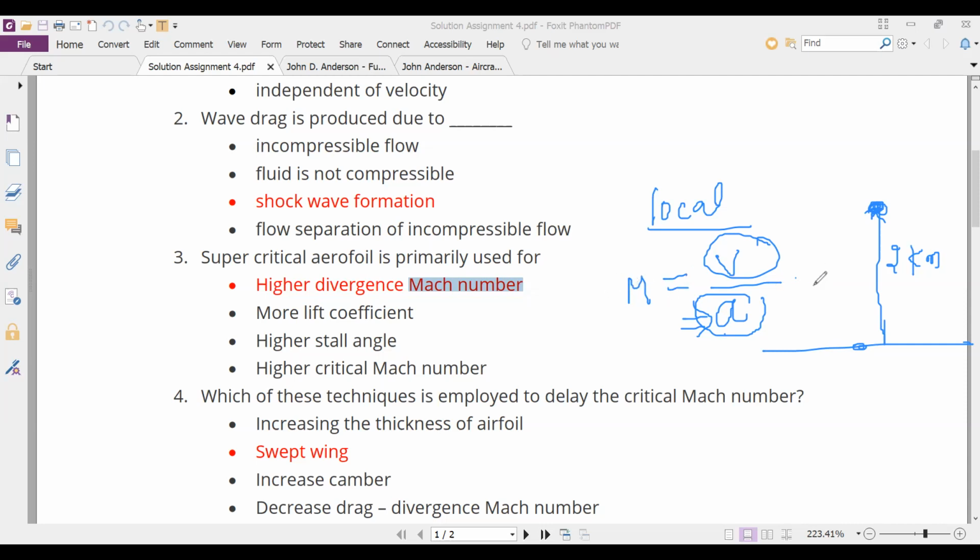Now, how can you find out the speed of sound? At a given point in the atmosphere, if I ask you what is the speed of sound at that point, what is the mechanism that you know that you can find out this number a? Do you know any method?